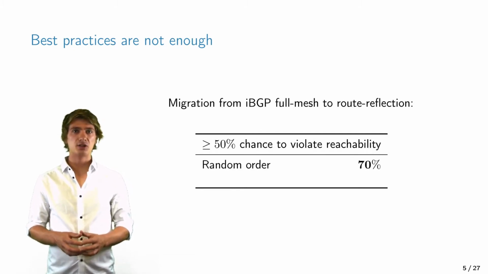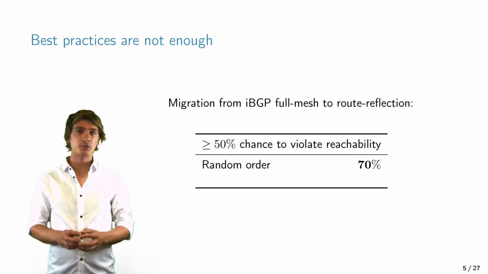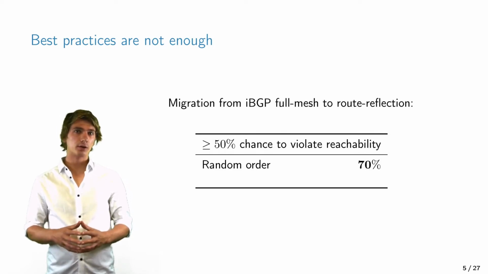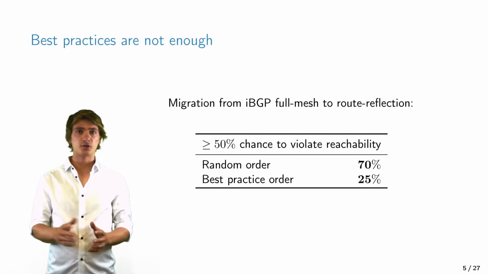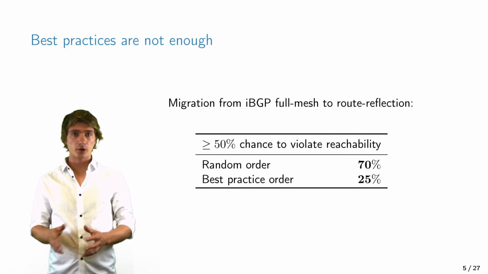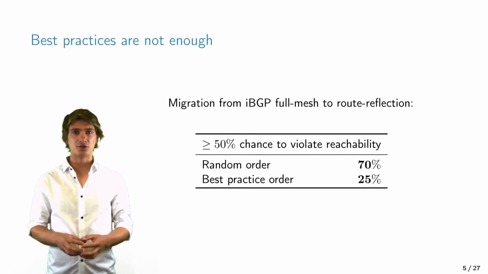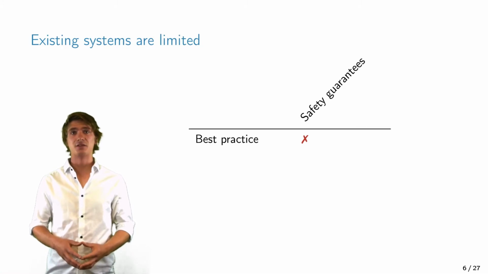Now, as a baseline, we select a completely random order of routers to reconfigure. And in 70% of migration scenarios, more than half of these random orderings break reachability. Now, according to the literature, best practice is to reconfigure the route reflectors before all others. So following this best practice yields a slight improvement, but nevertheless, in a quarter of the scenarios, we have a large chance to break reachability. As we have seen, these best practices cannot give us any safety guarantees.